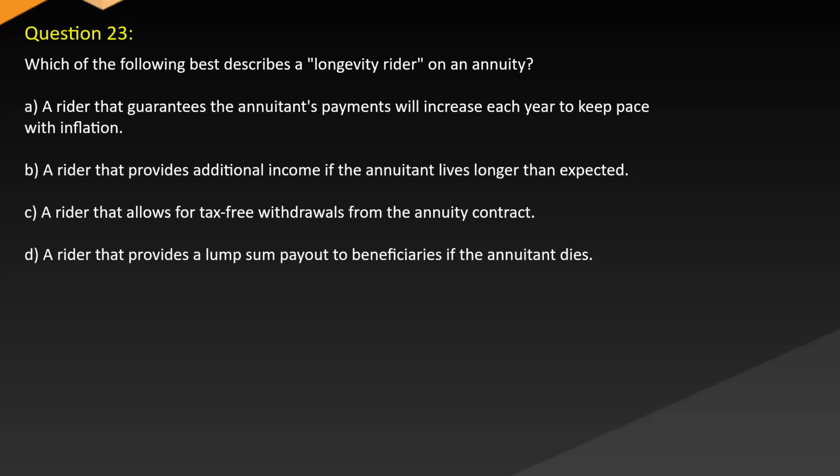A. A rider that guarantees the annuitant's payments will increase each year to keep pace with inflation. B. A rider that provides additional income if the annuitant lives longer than expected. C. A rider that allows for tax-free withdrawals from the annuity contract. D. A rider that provides a lump sum payout to beneficiaries if the annuitant dies.